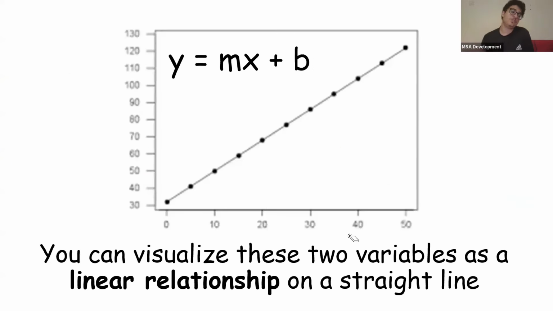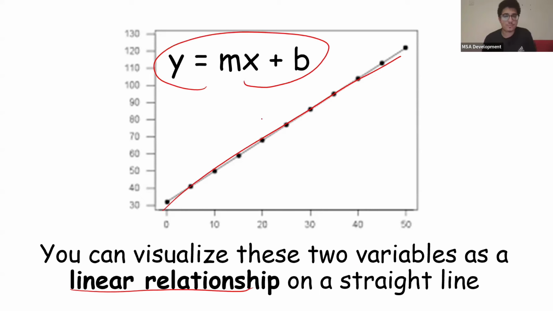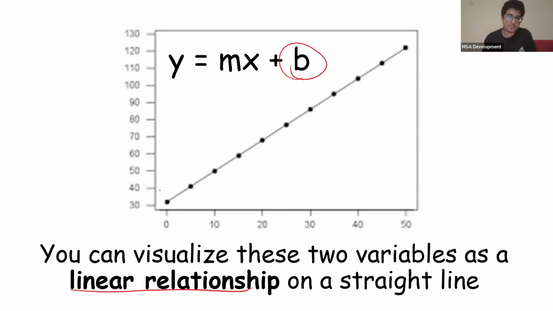So we can mainly visualize these two variables as a linear relationship on a straight line on a graph like this. And the equation for that is just y equals mx plus b, as you know from high school. M being the slope, b being the y-intercept, like where it starts at the y-axis. Not really has been asked much, but linear relationship is a possible thing.